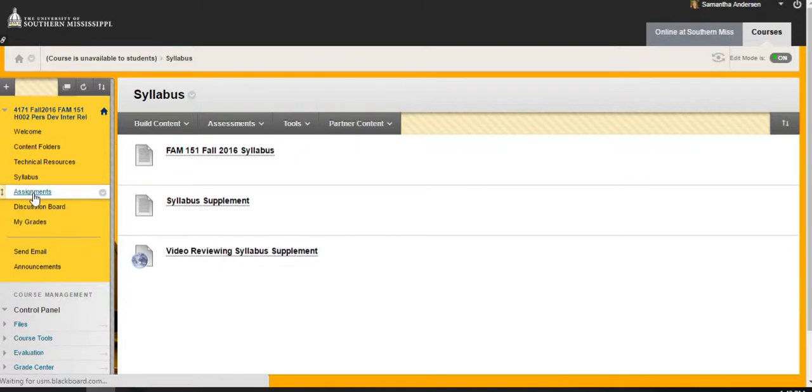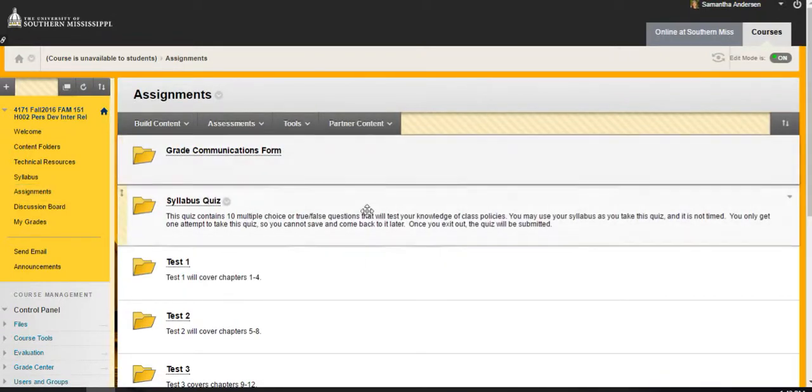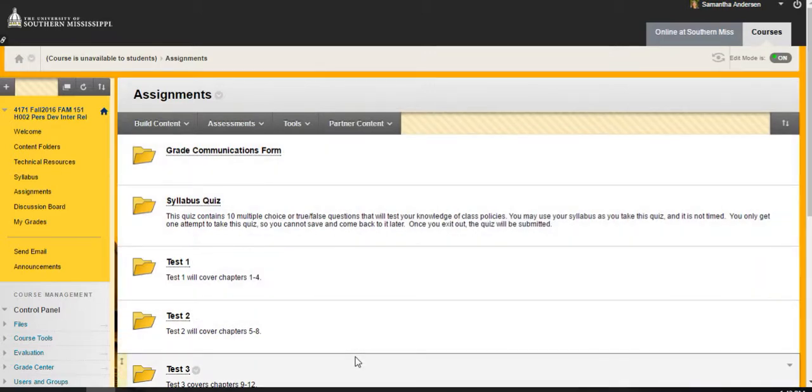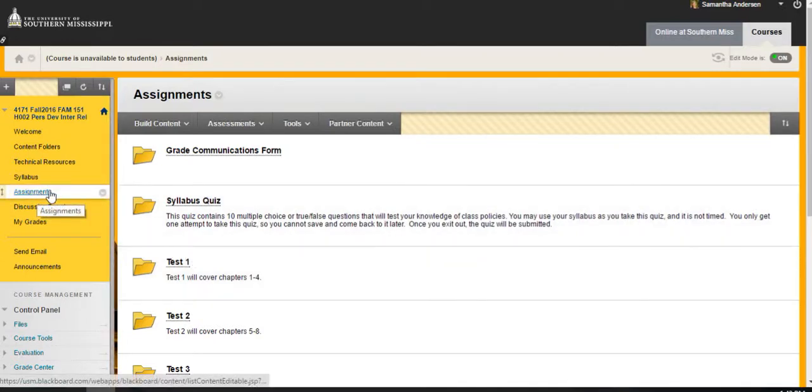This is also a really important section called assignments. So this is where you'll actually find the drop boxes to turn things in, or this is where you'll actually come to take the test. So you can read all the details about them in the syllabus, but when you actually need to turn something in, you'll come to assignments.